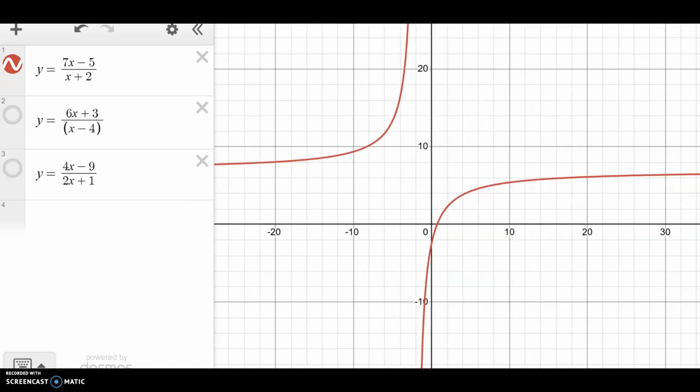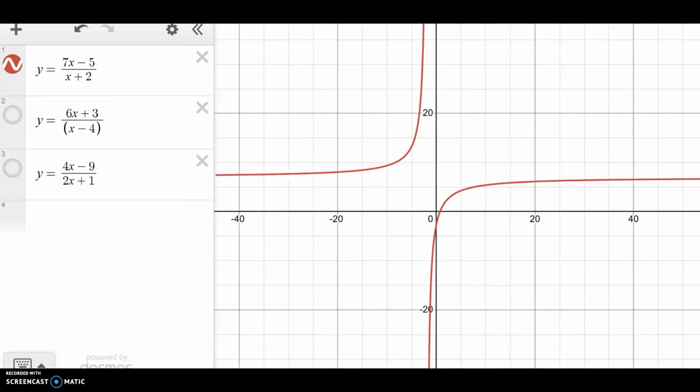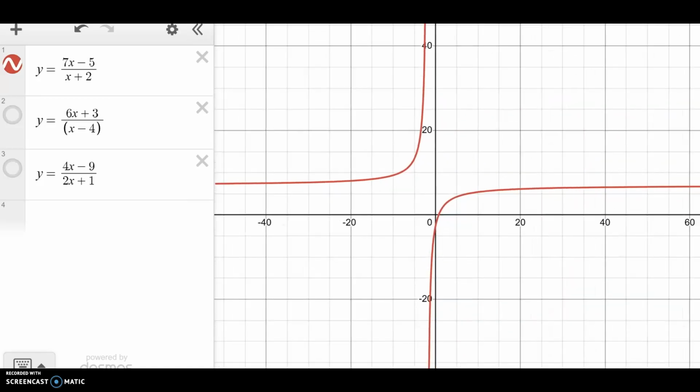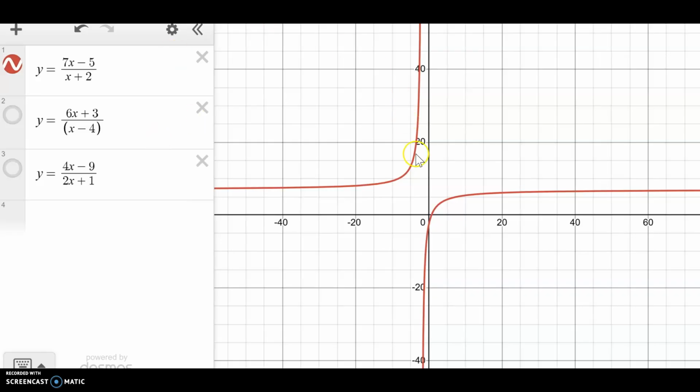A good way that we can check this is if we zoom out. I zoomed out quite a bit. All you have to do is put your mouse on the function and then drag and look at the y values. Look at what my y values are getting really close to as I move further and further to the left. 7.66, 7.6, 7.5. It appears to be getting closer and closer to 7.